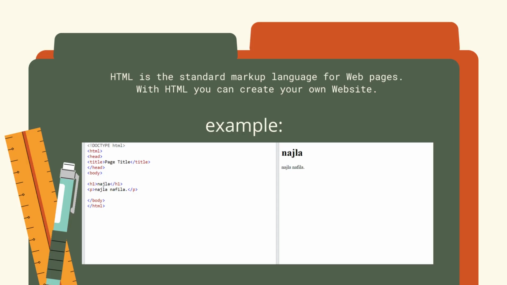This is an example of our coding using HTML. HTML is the standard markup language for web pages. With HTML, you can create a blog or website.